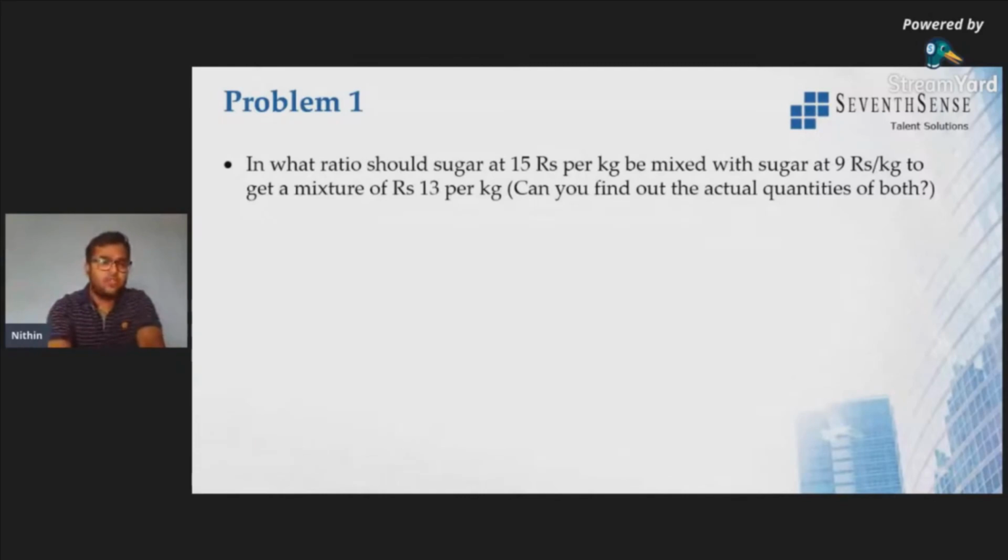So usually we need to find out the price of lower value and price of higher value, then this will be the price of mixture. Now we need to find the quantity of lower price to quantity of higher price. The lower price value is 9, higher price value is 15, and the price of the mixture is rupees 13.